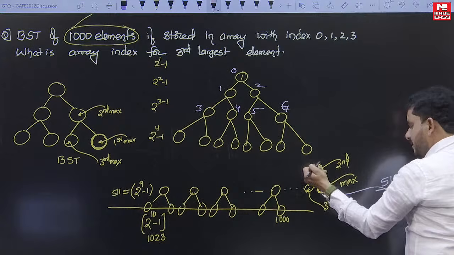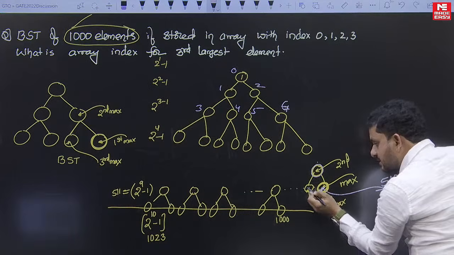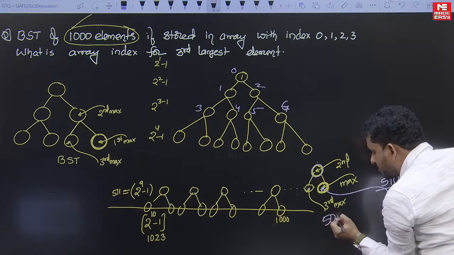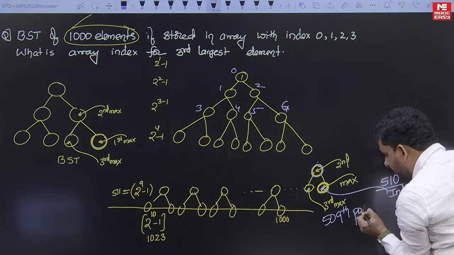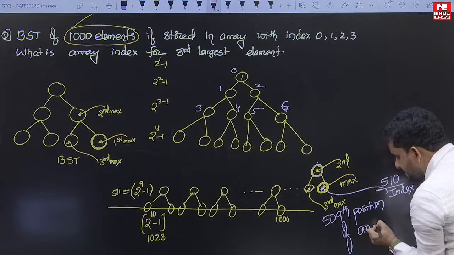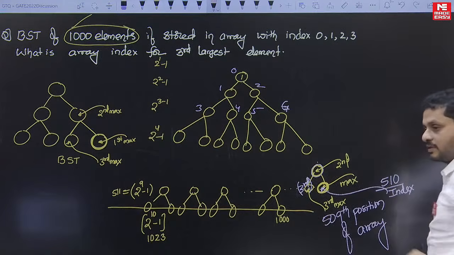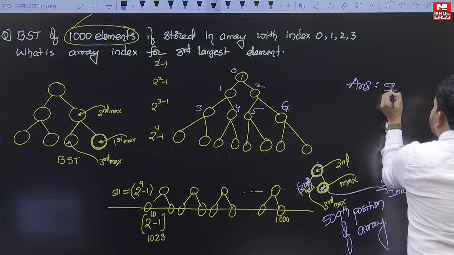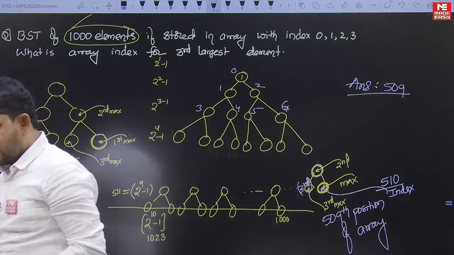Its parent index is the second max. Anyhow, he is not asking the second max, he is asking the third max. This is the previous element, the index for this is the 509th position of the array. It becomes the third max, right? So the answer to this question is 509, right?